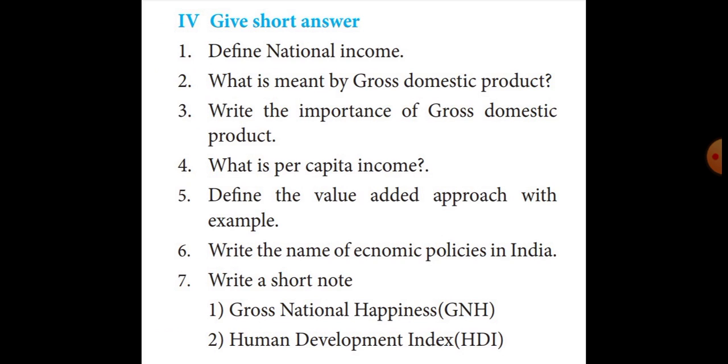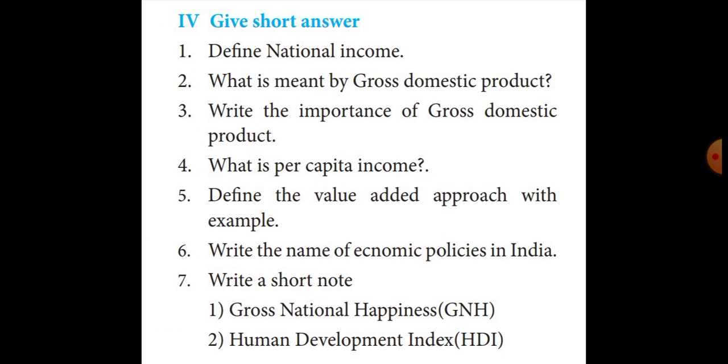From there, the last heading on that page, value added approach, that para: a cup of tea served to you in a hotel is a final good. The goods used to produce it, tea powder, milk and sugar, are intermediate goods, since they form a part of the final good, a cup of tea. Mark that para fully.